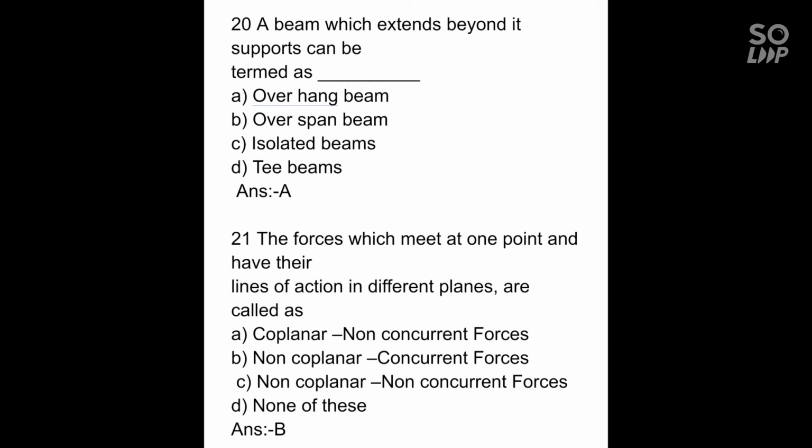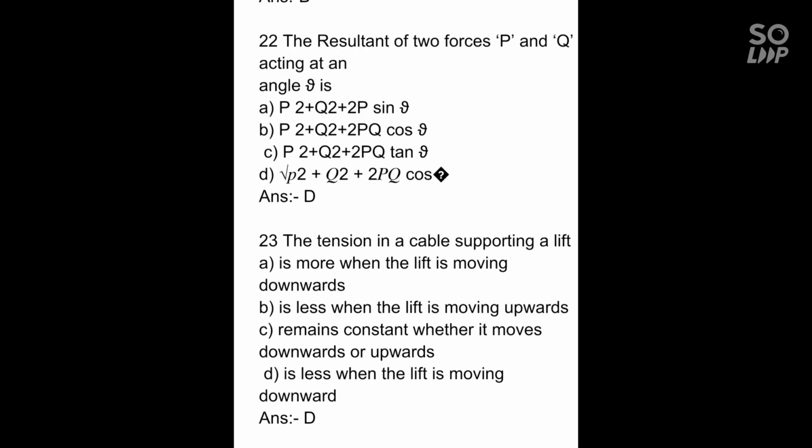Non-coplanar concurrent forces. 22. The resultant of two forces P and Q acting at an angle theta is A. P2 plus Q2 plus 2P sin theta, B. P2 plus Q2 plus 2PQ cos theta, C. P2 plus Q2 plus 2PQ tan theta, D. Under root of P2 plus Q2 plus 2PQ cos theta. And the correct option is D.